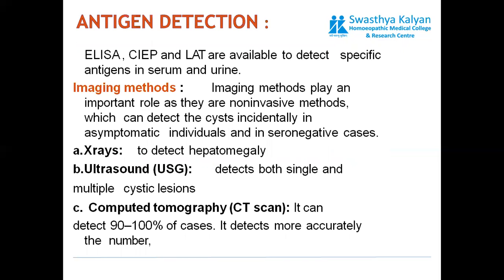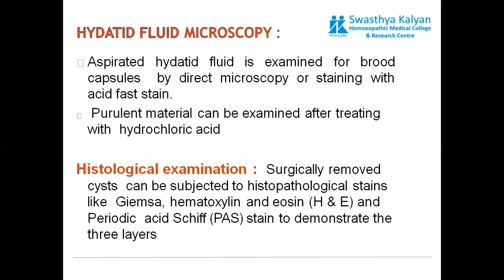Imaging techniques like X-ray, ultrasound, and computed tomography can also give the exact size and location of such cysts. Hydatid fluid microscopy can also be useful. That is, aspirated hydatid fluid is examined for brood capsules by direct microscopy or staining with acid-fast stain.